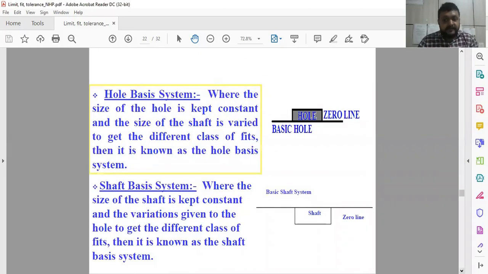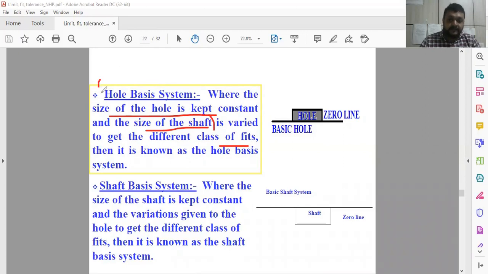Now, hole based system and shaft based system. Suppose you have to prepare the hole. The size of the hole is kept constant. Hole means internal features. If you keep the size of the hole constant, then variation is to be provided in the shaft. The size of the shaft is to be altered to achieve the different kinds of fits, whether clearance fit, interference fit, or transition fit. So what kind of fit is achieved by only changing the size of the shaft? Here you have to keep the hole size constant.